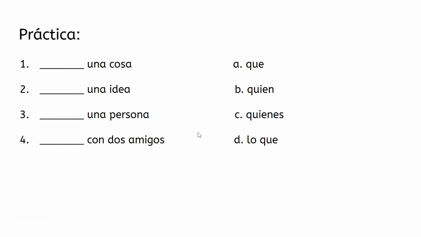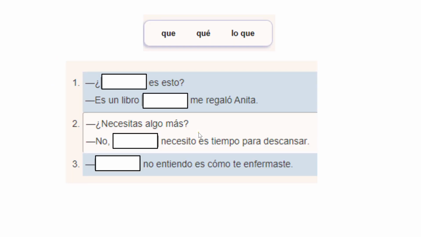Okay, so which one of these relative pronouns would we use to refer to a thing, una cosa? Okay. Which relative pronoun is used to refer to a whole idea? Lo que. Which relative pronoun or pronouns can be referred to a person? Quien, or, a singular person, quien. And actually que should be there also, for que. And which refers to more than one person, quienes.